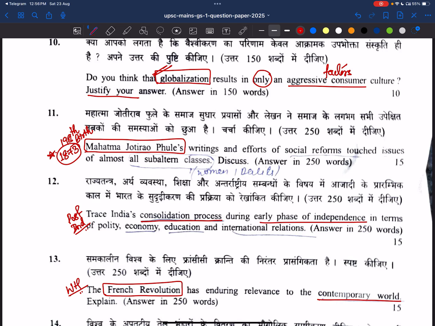Of course, globalization is the most famous, favorite topic of UPSC. Definitely, we'll be seeing many questions on it. Even Shivin sir, in his videos, has said that there are many questions on globalization, such as how it is affecting women, senior citizens, and vulnerable sections. So definitely we have to prepare from all the broader perspectives. And here he's asking about aggressive consumer culture, and that too about other factors apart from globalization. The context is different, but of course globalization is mentioned here, for half of the answer.